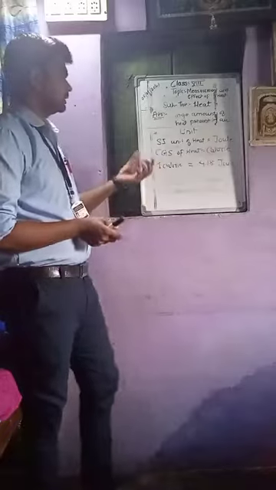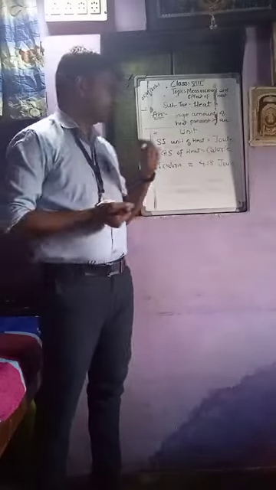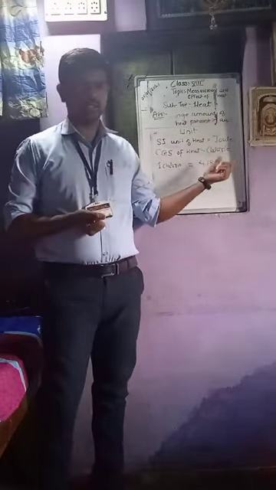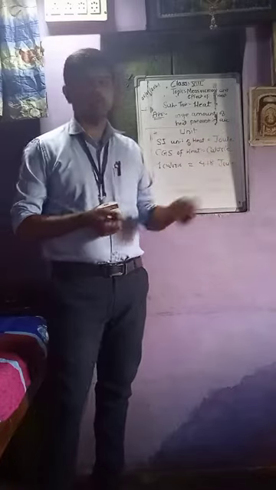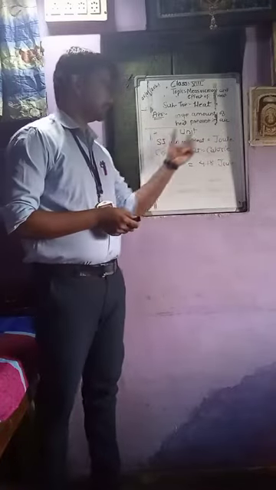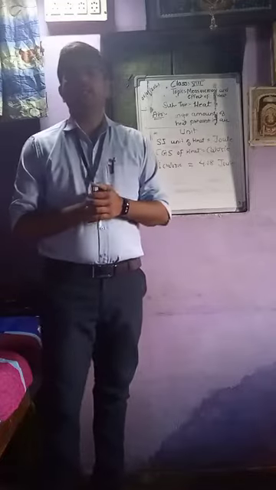So what are the units? The SI unit of heat is joule, and the CGS unit of heat is calorie. So 1 calorie is equal to 4.18 joule. This is all about the unit of heat.